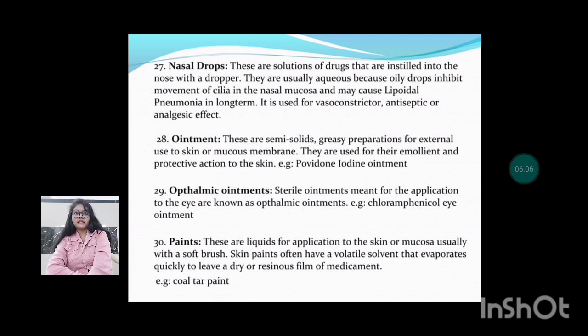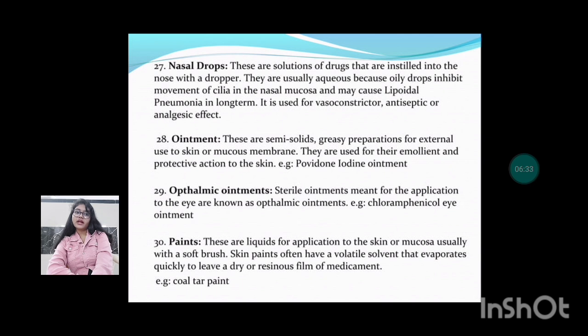Next are the ointments. These are semi-solid greasy preparations for external use to skin or mucous membrane. They are used for protective action to the skin. Example, iodine ointment. Next are the ophthalmic ointments. Sterile ointments meant for application to the eye are known as ophthalmic ointments. Example, chloramphenicol eye ointment.